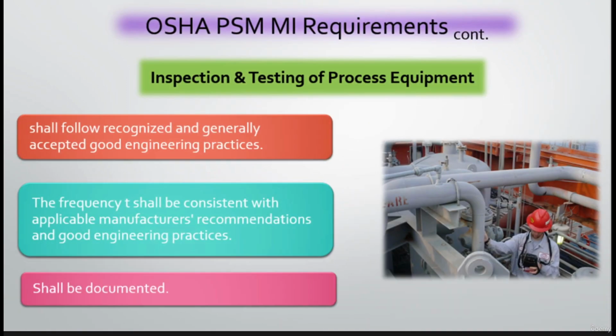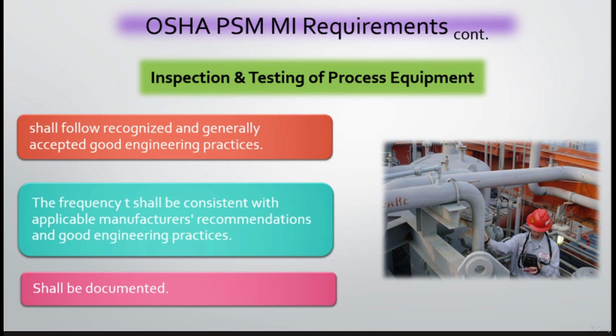Regarding the inspection and testing of process equipment, OSHA mandates that the inspection and testing shall follow recognized and generally accepted good engineering practices. Also, OSHA mandates that the frequency shall be consistent with applicable manufacturer recommendations and good engineering practices. The frequency can be increased if determined to be necessary by prior operating experience. And lastly, OSHA mandates that inspection and testing should be documented. The documentation shall identify the date of the inspection or test, the name of the person who performed the inspection, and the serial number of the equipment.